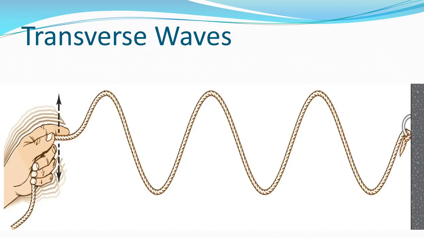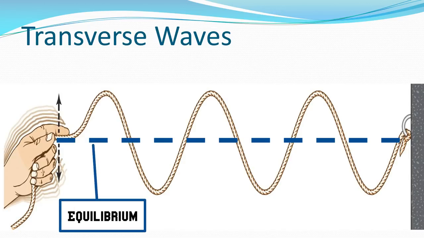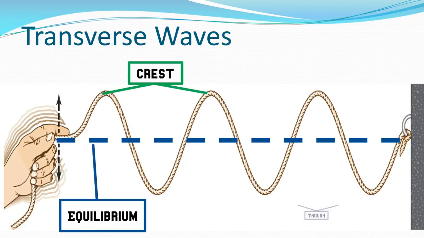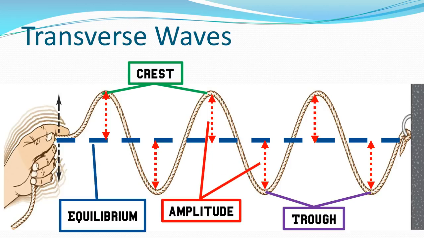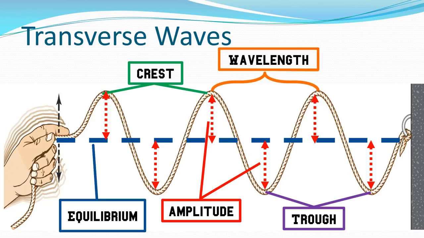Let's put those terms into our diagram. Here's our equilibrium line. This would be if the string had no energy. The crests are the highest points. The troughs are the lowest points. When we measure the distance from the equilibrium, from that midline up to a crest or down to a trough, this is the amplitude. It's based on how much energy. And that makes sense if I'm moving the hand up and down to move this string. If I move it higher, I'm putting more energy in, so I have a higher amplitude. If I don't move it as high up and down, I have less energy. I have smaller amplitudes. These are our wavelength.